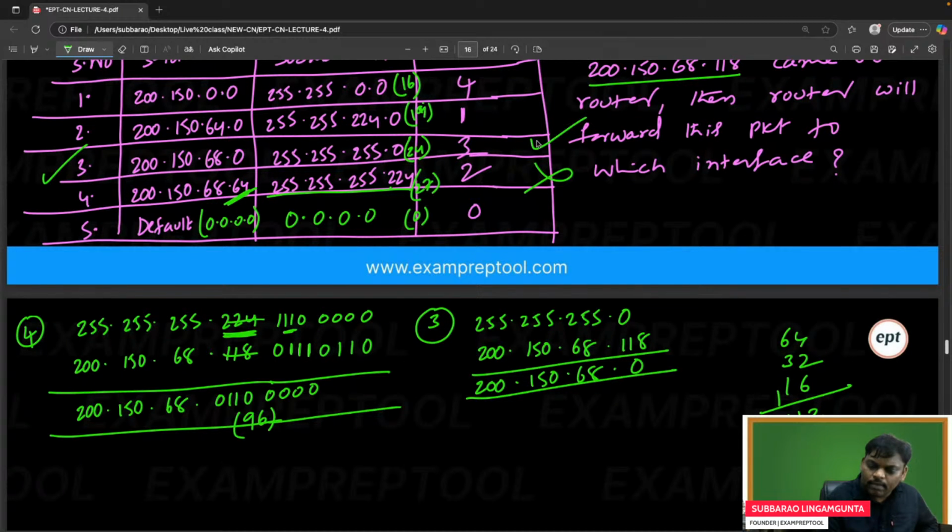Interface 3 is matching. So the longest one you have to take. Remember, you have to take the longest one. So the answer is the third interface. Everyone knows this: longest one.